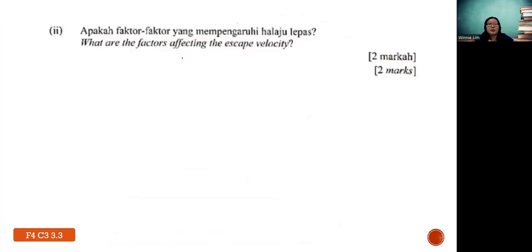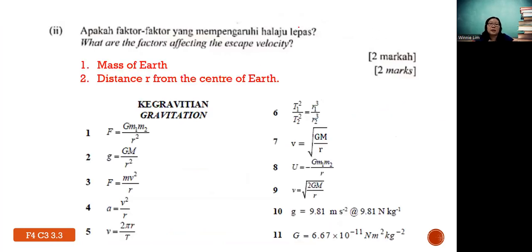Okay, next, what are the factors that affect the escape velocity? First, you need to know the formula for escape velocity. V equals the square root of 2GM over r. Generally, they will have this formula in the formula list.